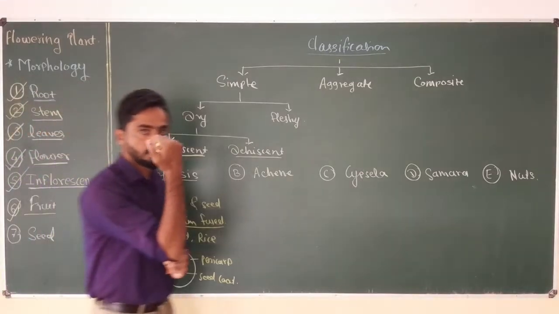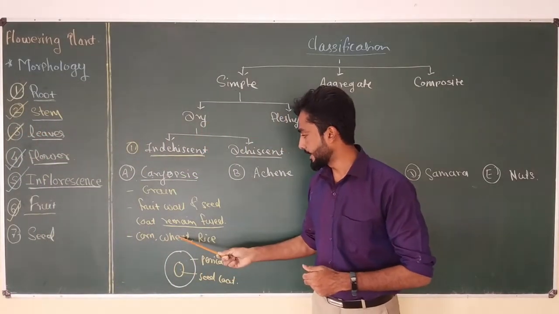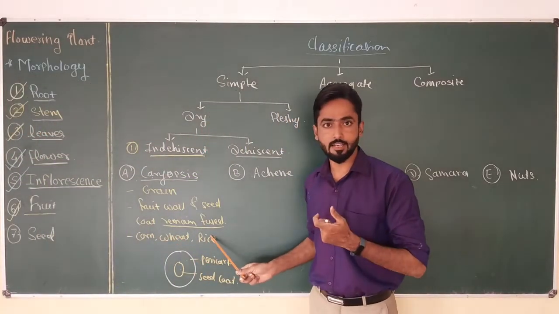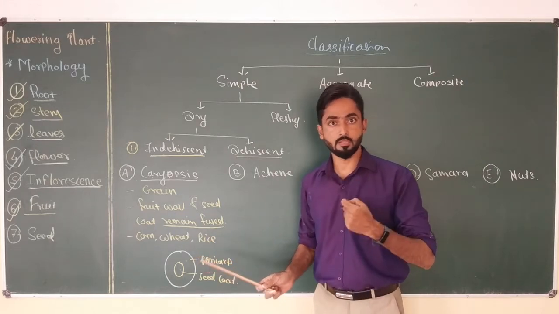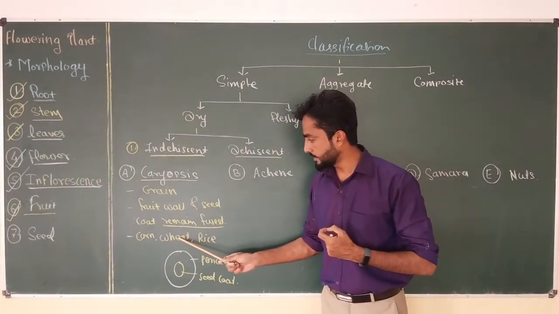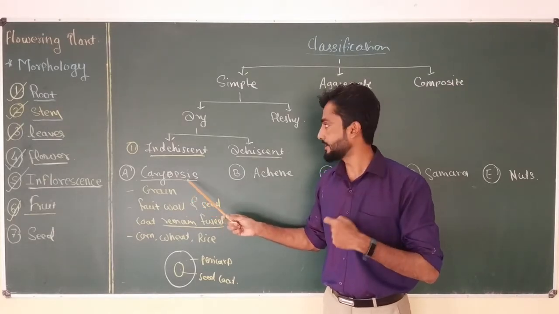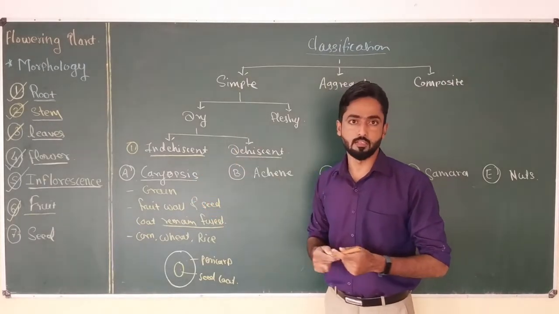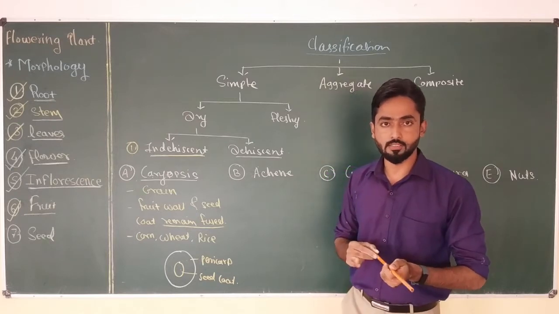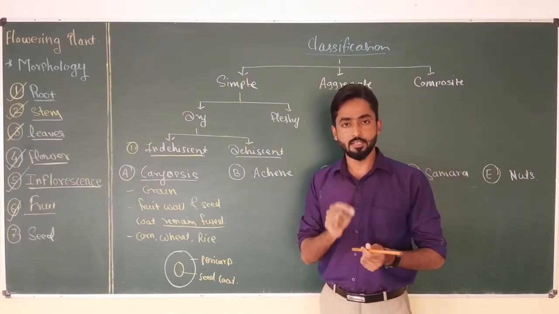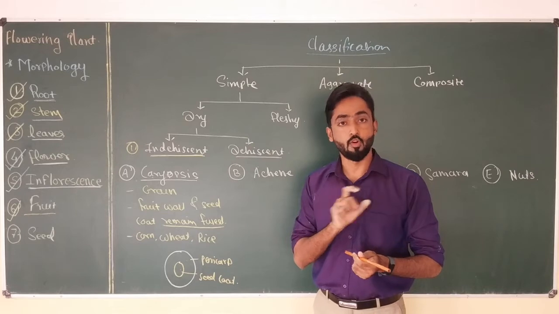Sometimes we misunderstand wheat grain or corn grain or rice grain as a seed. But remember that these grains are nothing but the caryopsis type of fruits, which come under simple fruits. In many competitive exams they ask wheat grain is an example of what?